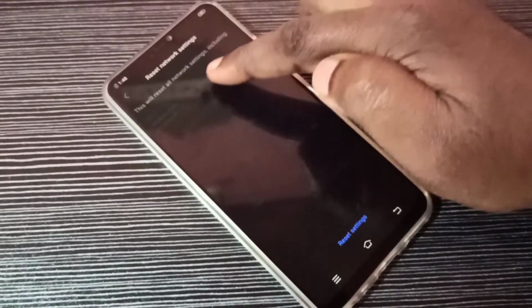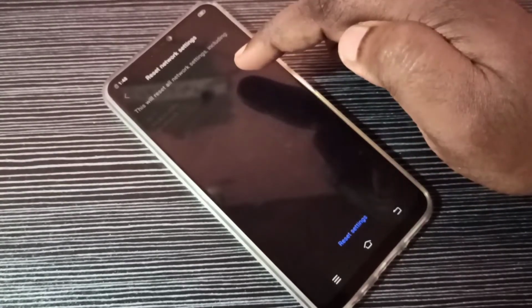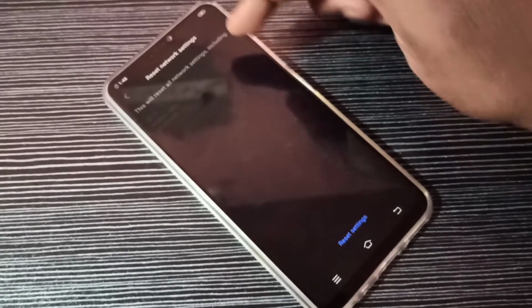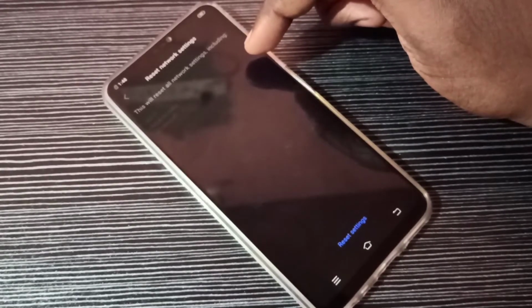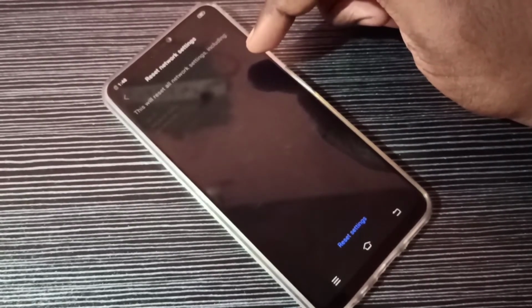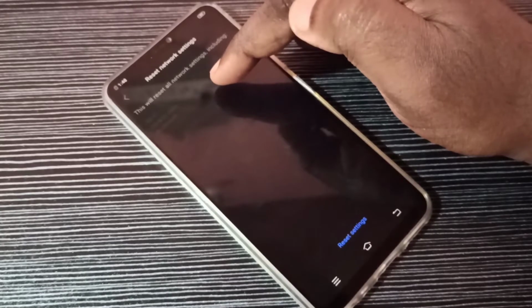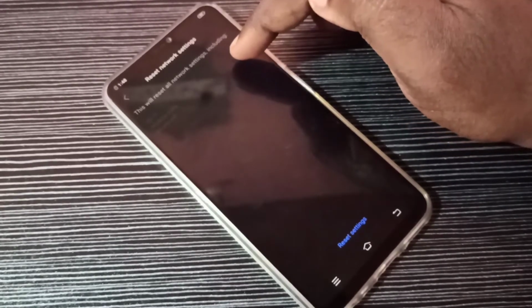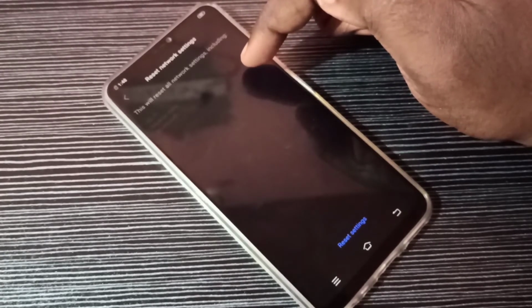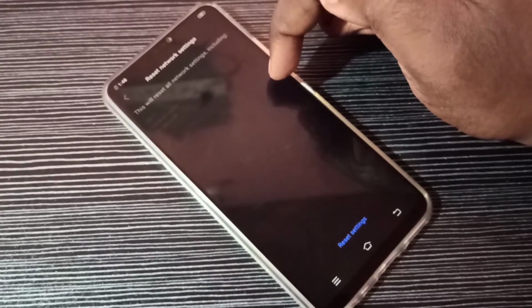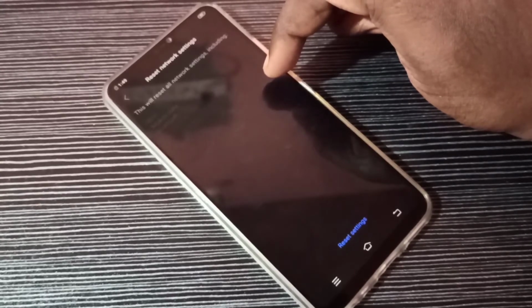Then check this message. This will reset all network settings including Wi-Fi, mobile data and Bluetooth. So it will delete Wi-Fi settings, for example, it will delete hotspot and restore default Wi-Fi settings. It also deletes mobile data, for example, APN settings. It deletes all existing APNs, then creates a new working APN. So that way we can fix most of the network and internet related problems.